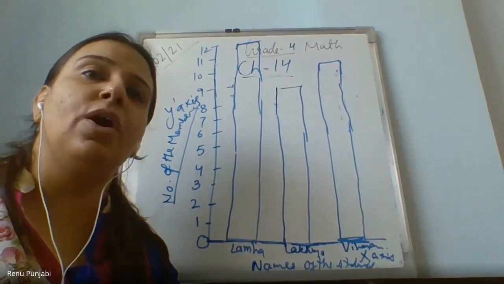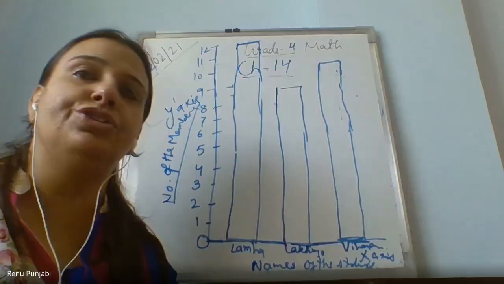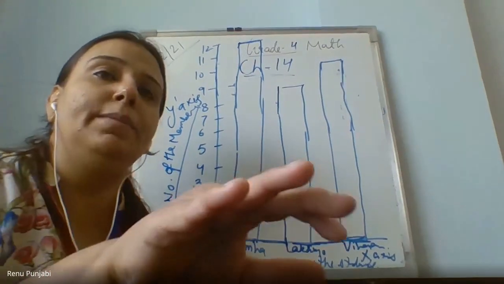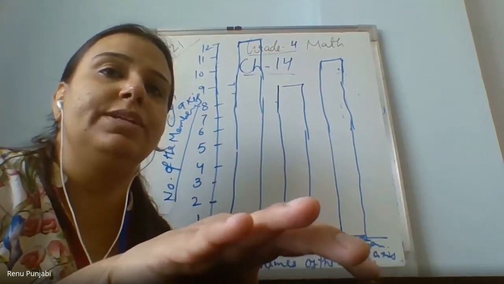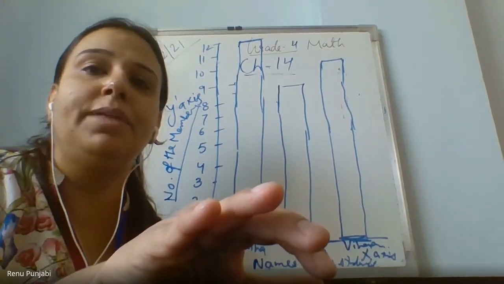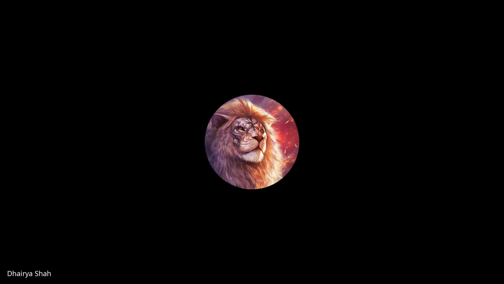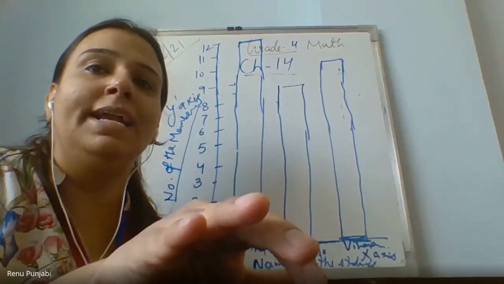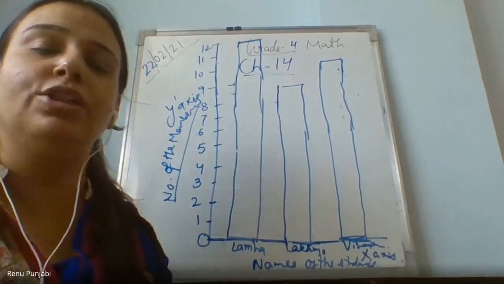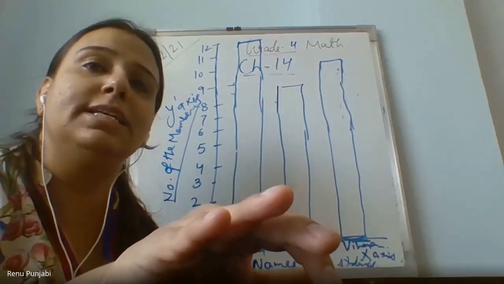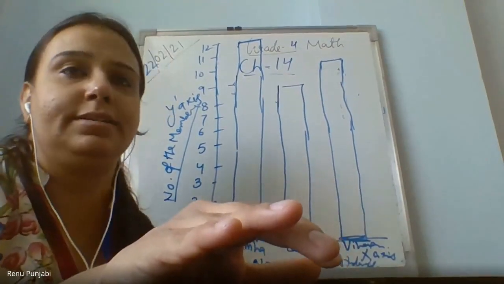You only draw the bar graph. You don't write the question in full. And then you will explain to me that, ma'am, I have done it on the basis of this. My dear, you draw the horizontal axis and vertical axis, but the bars you can stick.